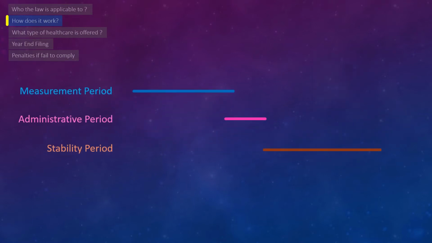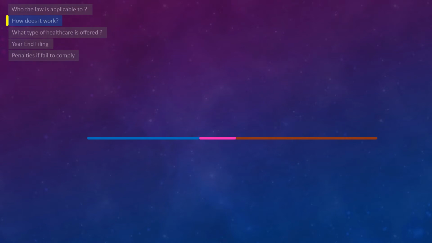Now let's look at the length of these periods. Measurement period can be up to 12 months long but not less than 3 months. Administrative period can be up to 90 days long. Stability period can be up to 12 months long but not less than 6 months, and certainly not less than the corresponding measurement period. For administrative ease, most employers prefer to coincide these periods with their health coverage periods.